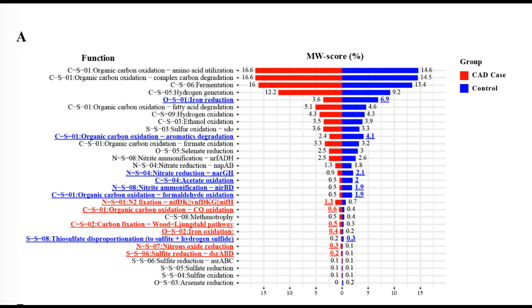That's a perfect bridge, because now we have to move from who is there to what they're actually doing, the metabolic rewiring. What were the functional pathways that were really lit up in the CAD group? So we saw 7 pathways enriched in CAD and 3 depleted. And the enriched ones really point towards metabolic stress. The most striking, I think, was the big upregulation of the urea cycle and L-citrulline biosynthesis. Okay, the urea cycle. Help me out here, because I associate that with the liver, detoxifying ammonia. Why is that a red flag in the gut for heart disease?